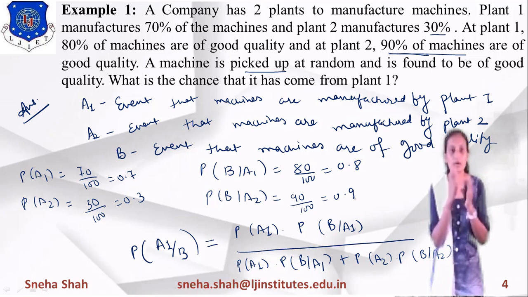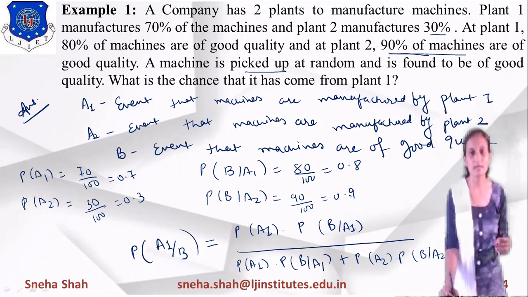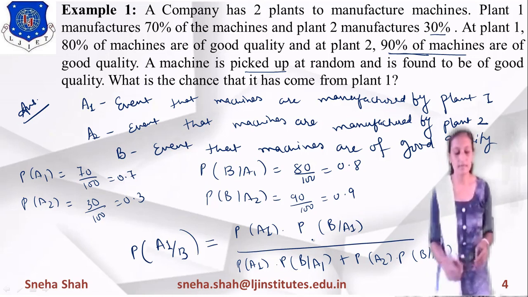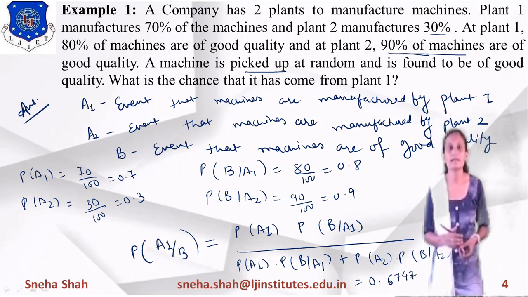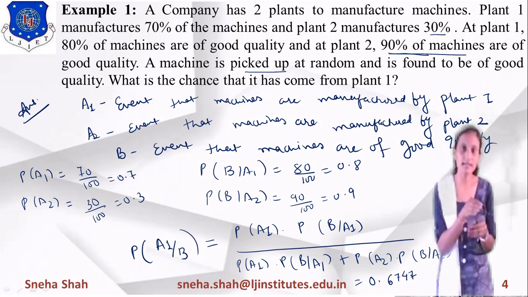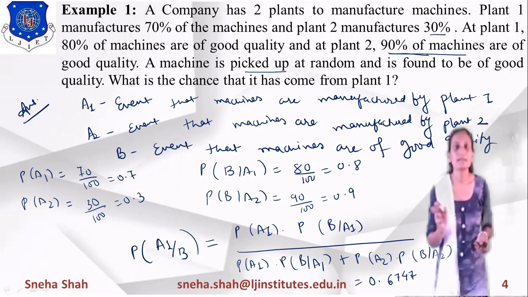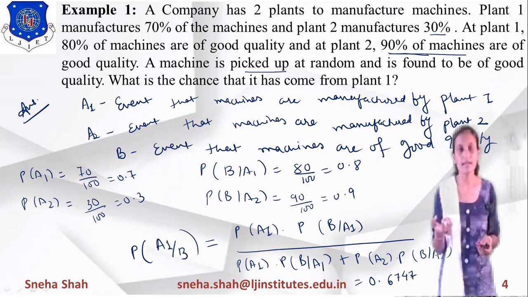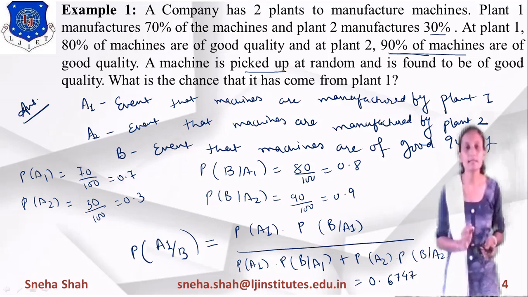Now if we put all the values of probability of A1, probability of A2, probability of B given A1 and probability of B given A2 in this equation, and solve it, then the answer equals 0.6747. So this way we can define the probability of any event which is based on another event. Based on the conditional probability, we can derive the probability of any other event which is based on two different conditions. For that we will use the Bayes rule.